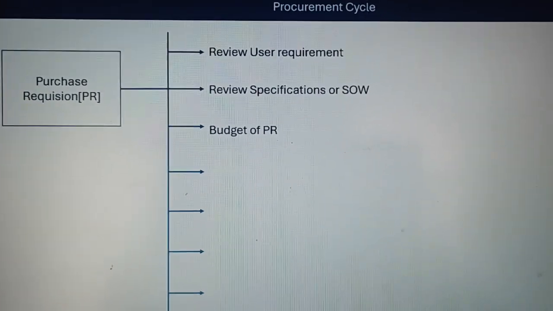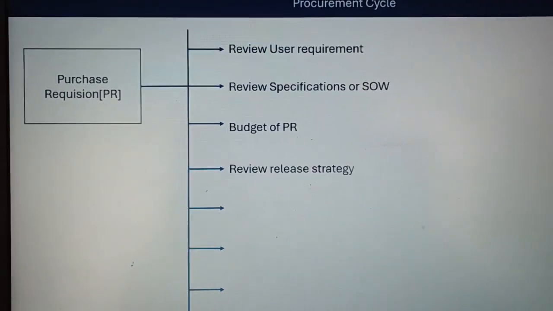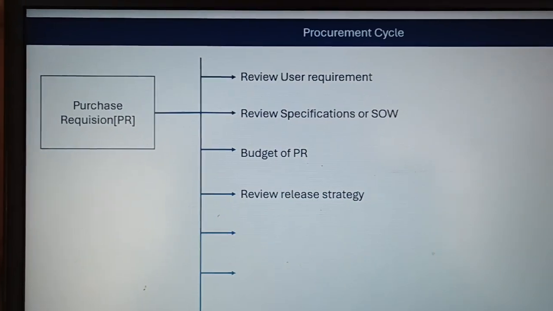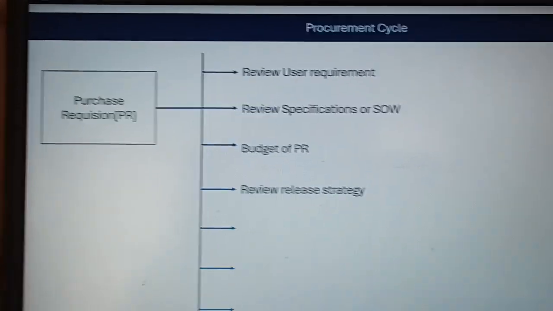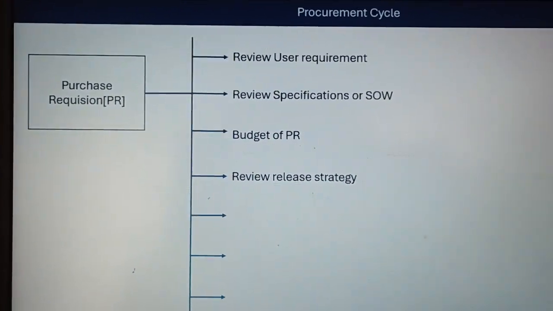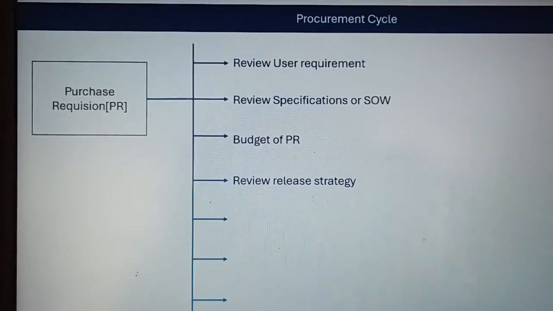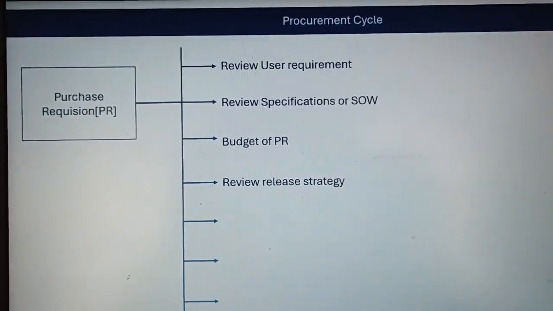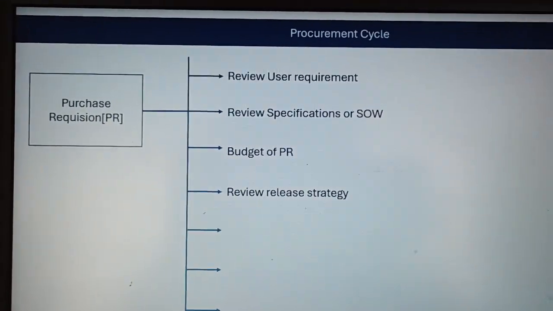Then we will move ahead to the fourth point, reviewing the release strategy. It is also a crucial point. According to the organization, there are several authorities for people, mentioned in the DOA, which means delegation of authority.